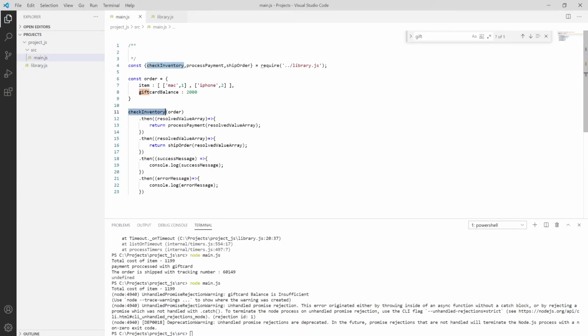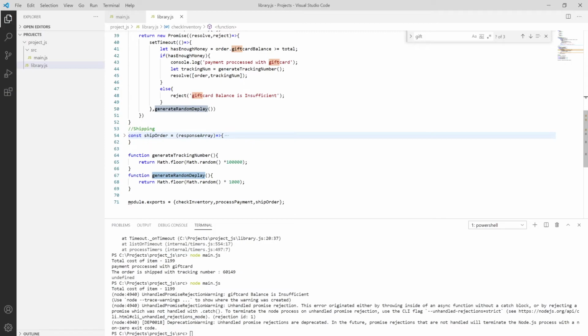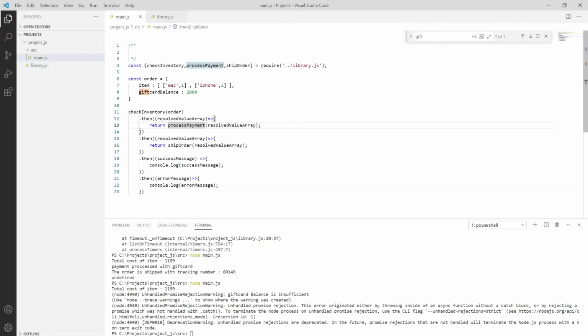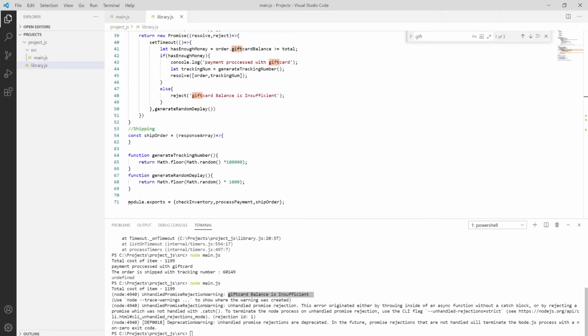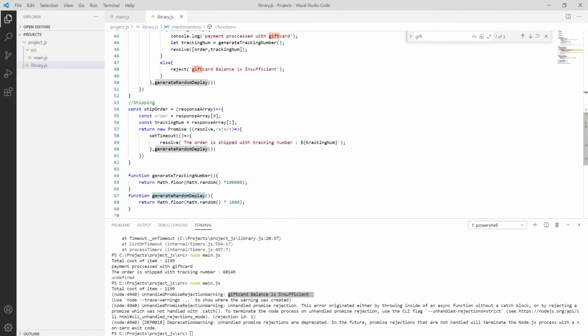After that we are passing to process payment, and then it will go here. It will check whether the gift card has a value greater than your current cart value, and if it's not sufficient then it will give me an error. See over here, you have gift card balance is insufficient. Then if it is sufficient it will proceed with the shipping order, and if we have a shipping order it will pass to here. So that's how we have created it.